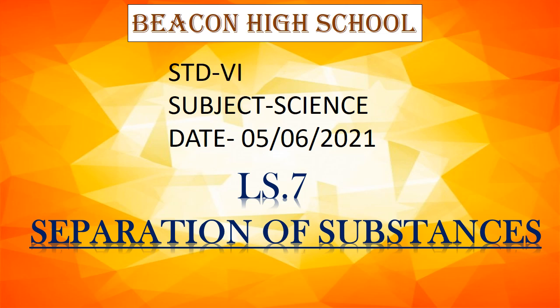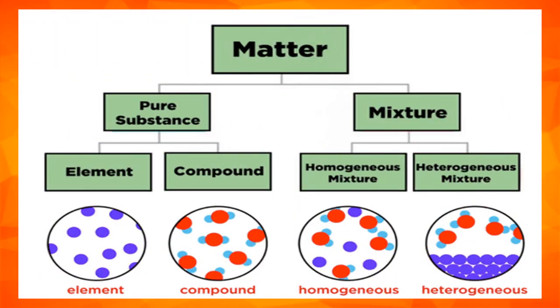Today we are going to learn about separation of substances. We have studied in the previous class that matter is anything that has mass and occupies space. It is made up of tiny particles called atoms which are invisible to the naked eye. Atoms combine to form the molecules. A molecule can be made up of the same atoms and also of different atoms. These molecules combine to form the substances.